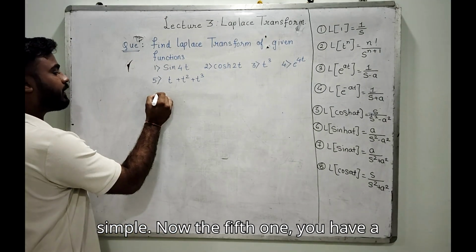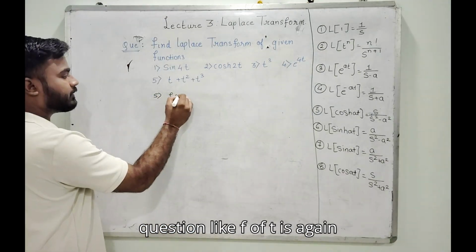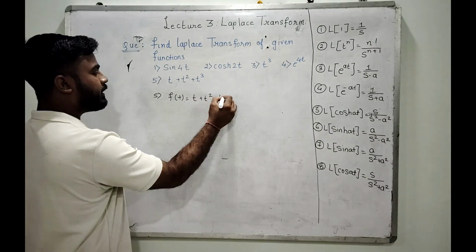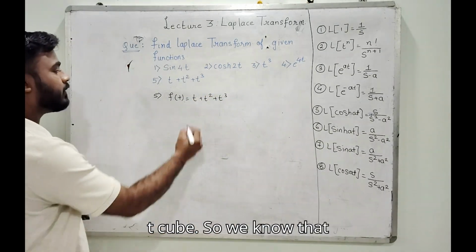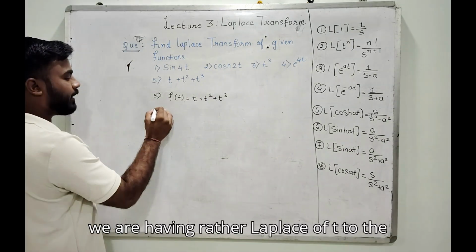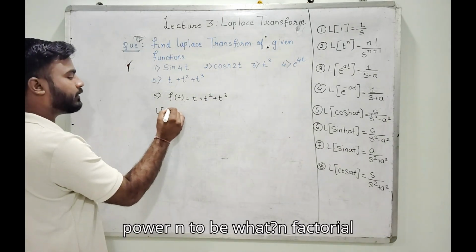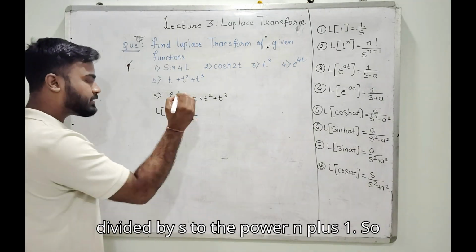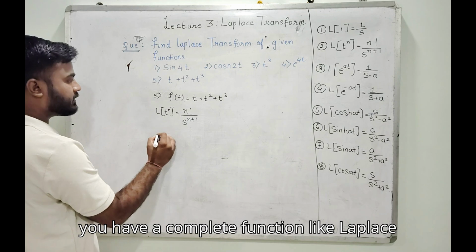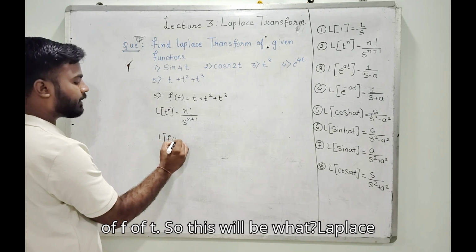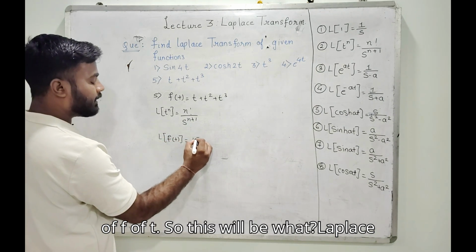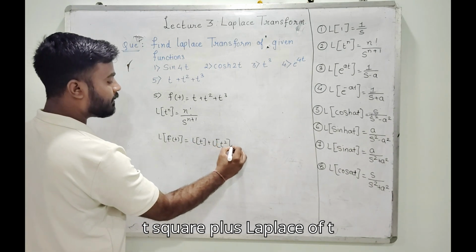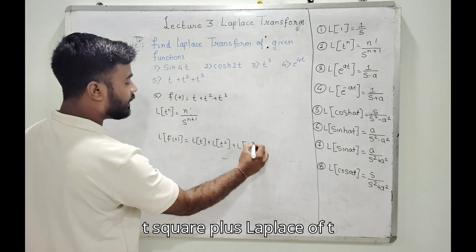Now the fifth one. Here the question looks bigger: f of t is t plus t square plus t cube. We know Laplace of t to the power n is n factorial divided by s to the power n plus 1. So Laplace of f of t will be Laplace of t plus Laplace of t square plus Laplace of t cube.